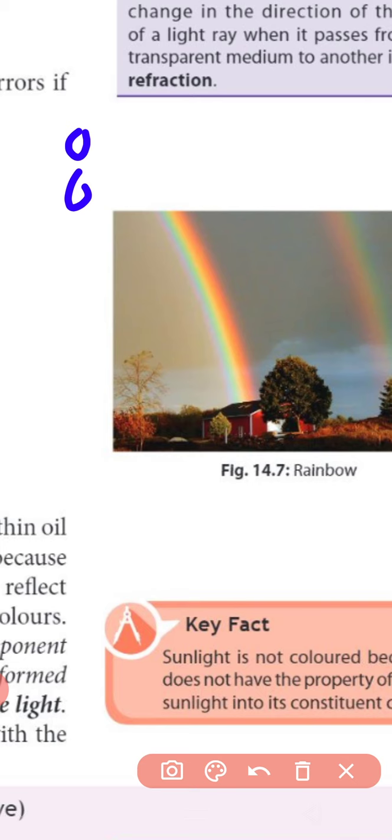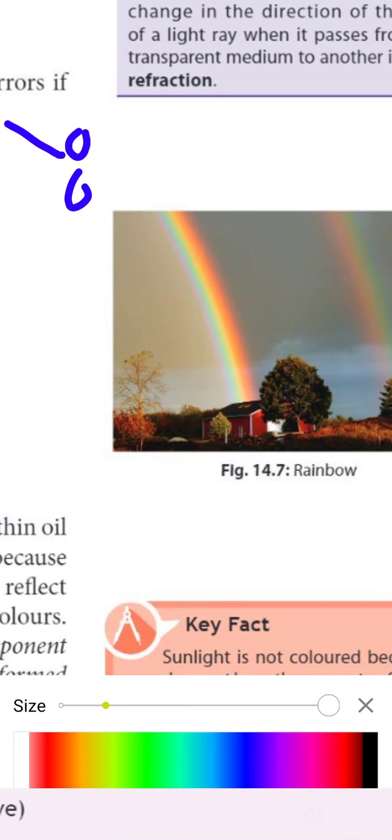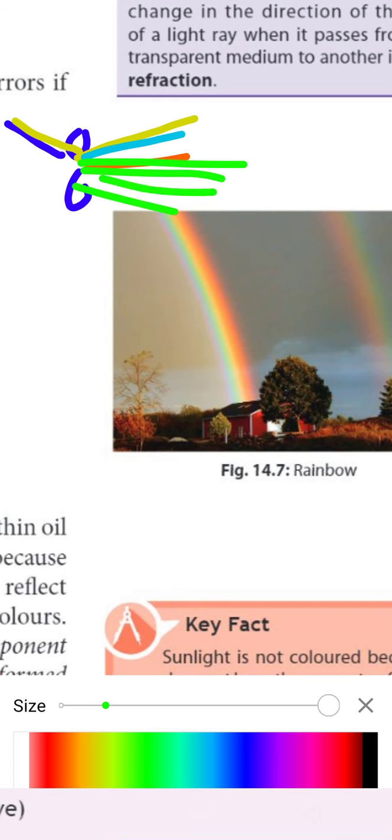When sunlight comes and passes through this water droplet, it breaks into 7 colors. So after splitting into 7 colors, we see the rainbow. So the rainbow consists of 7 colors.